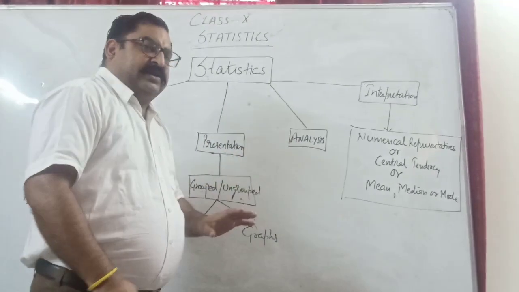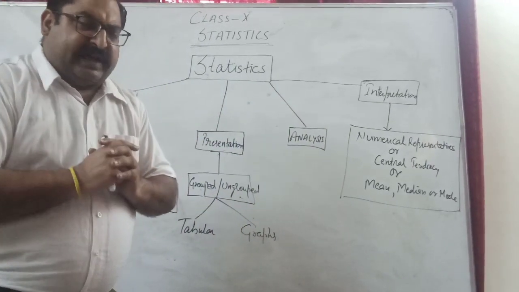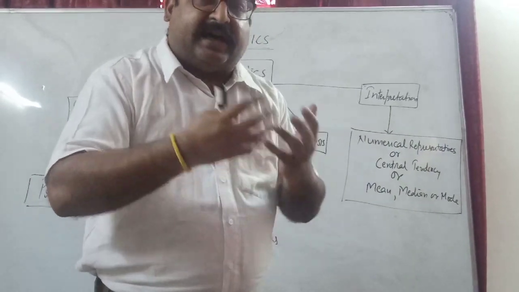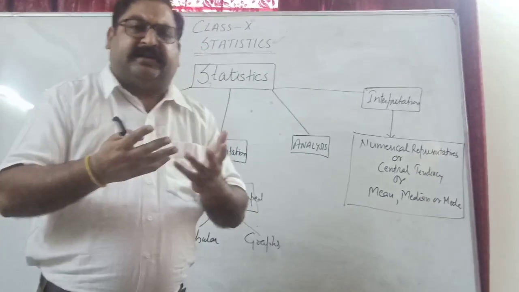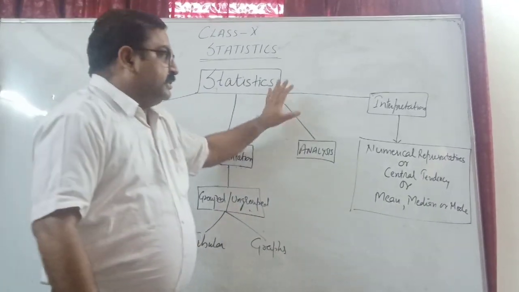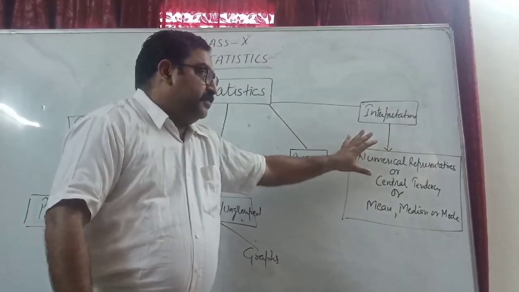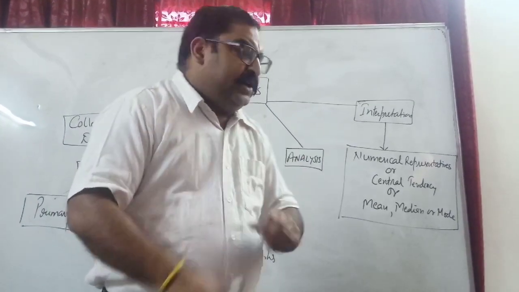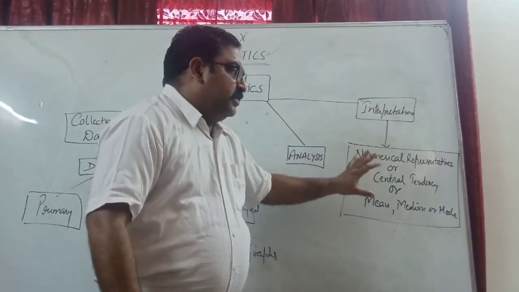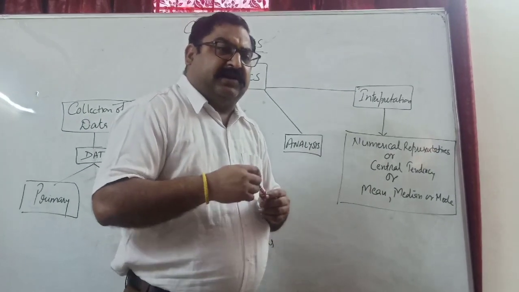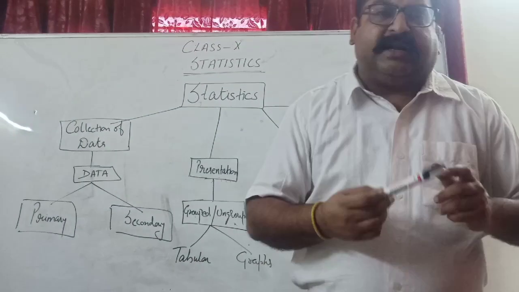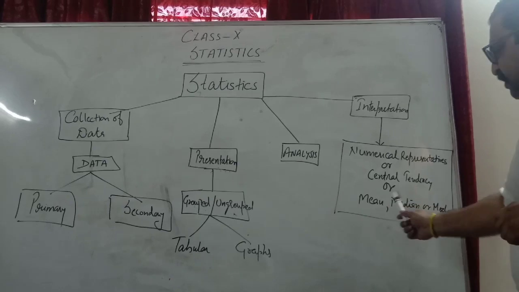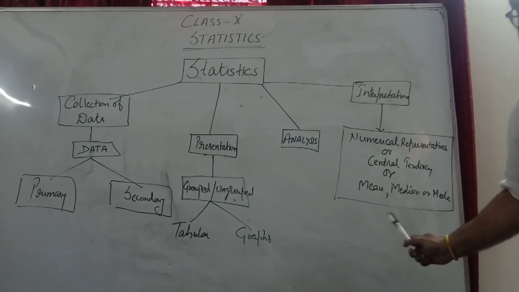Next comes analysis. That is the different part of stats where we analyze the given data to see what conclusion comes out, what result is coming. We do the comparison and all that. Next and last is the interpretation of data. Interpretation means we need to interpret that data, what that data actually means. We do the interpretation by different numerical representatives. This new word I am giving you, numerical representatives, which we call the central tendencies, and they are mean, median and mode. Hope it is in your mind.